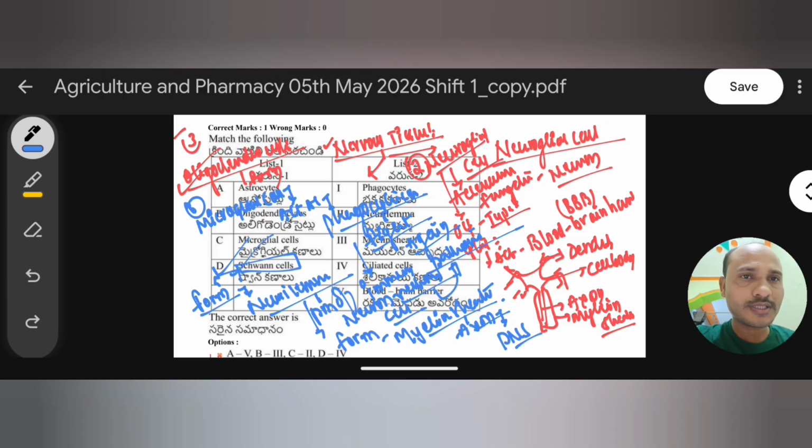See the differences. Oligodendrocytes form the myelin sheath around axons of the central nervous system, but Schwann cells form the myelin sheath around axons of the peripheral nervous system. That is the major difference. Okay, right.